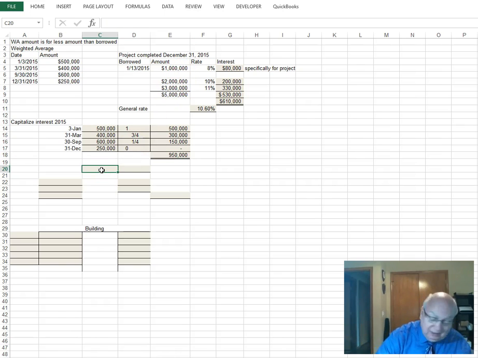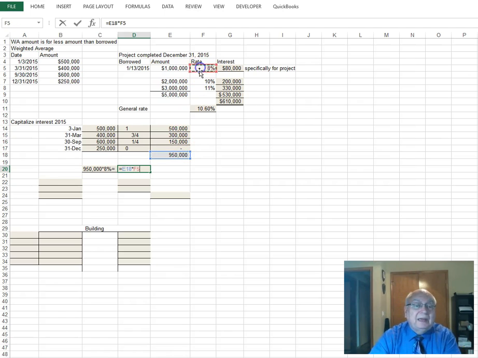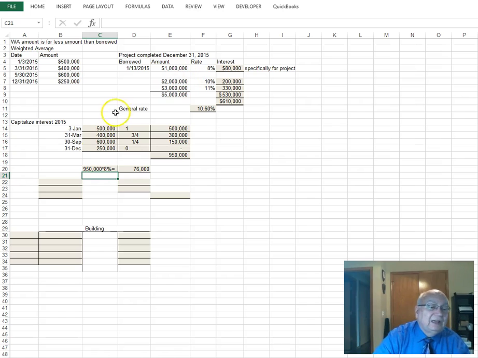So we're going to put 950,000 times 8%, and that's going to equal. I just put the formula so you can see what we did. So 950,000 times my 8%. So this is the amount we're going to capitalize, which is $76,000.